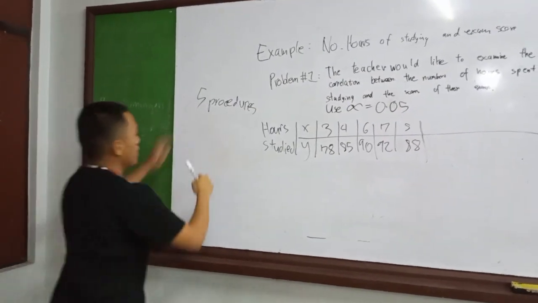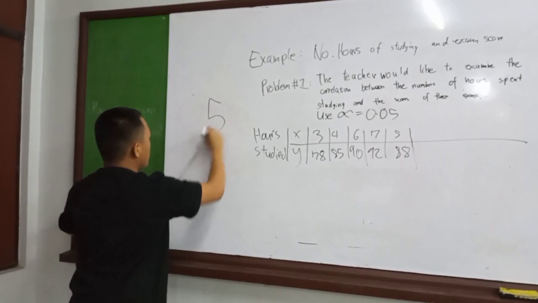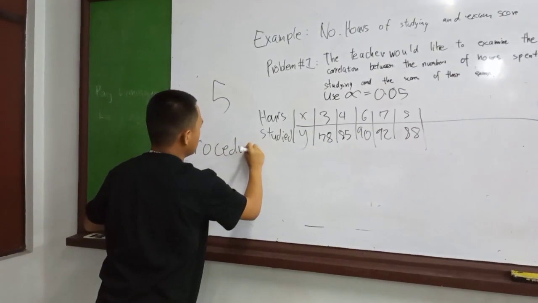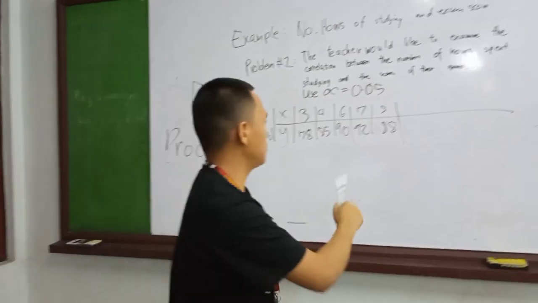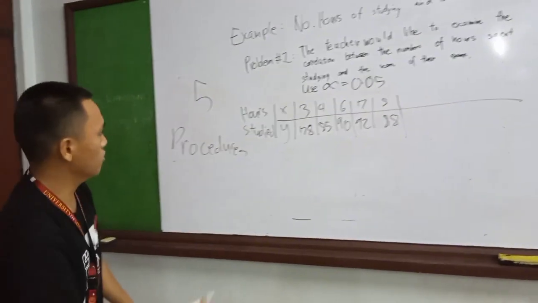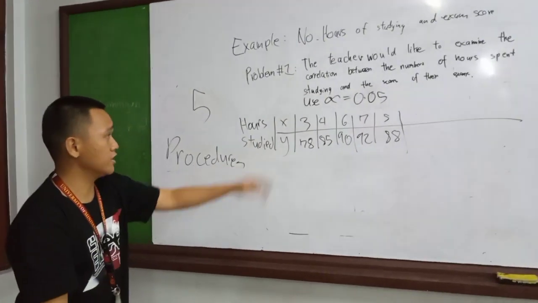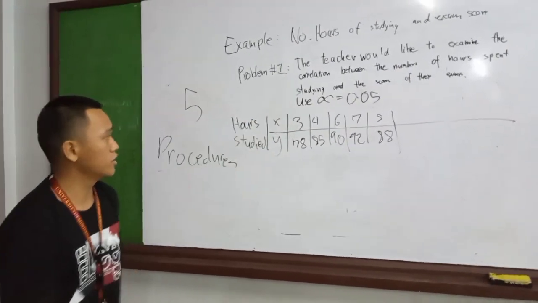In the five procedures, we're going to compute the value of r first. So here are the data, the data set for these two variables.